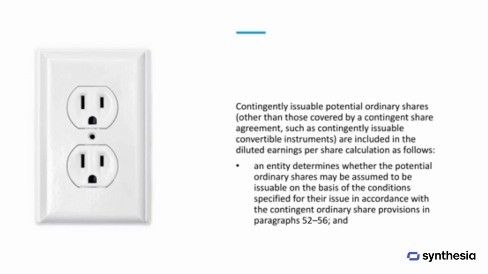Contingently issuable potential ordinary shares other than those covered by a contingent share agreement are included in the calculation of diluted earnings per share based on the conditions for their issuance. The company first determines whether these potential shares can be assumed to be issuable according to the rules for contingent ordinary shares.